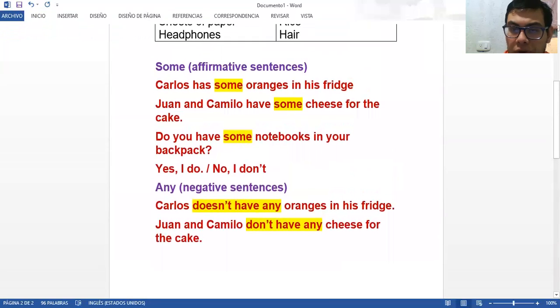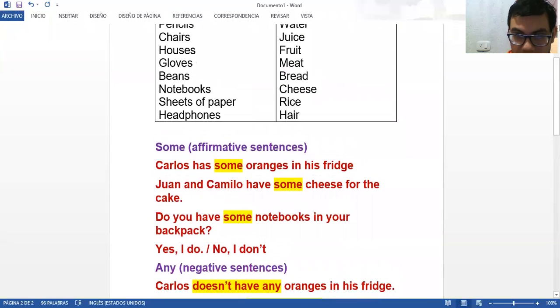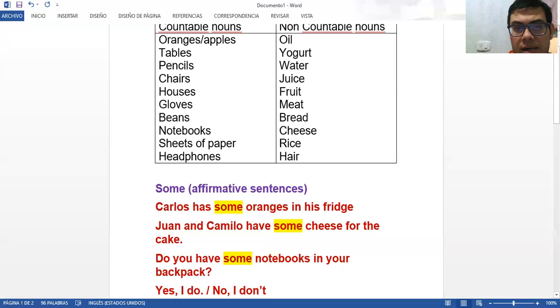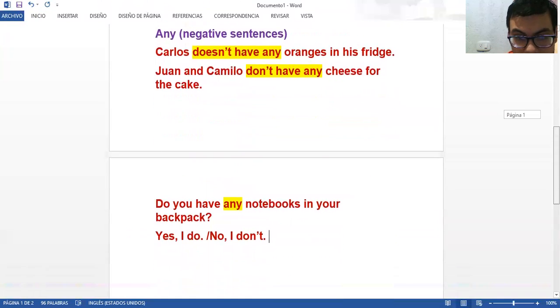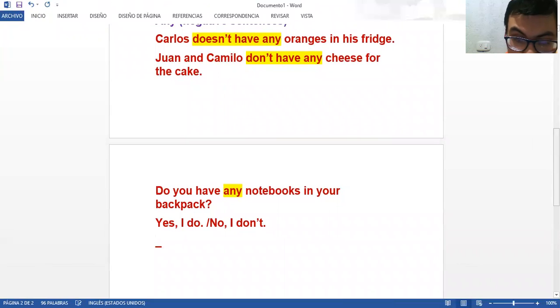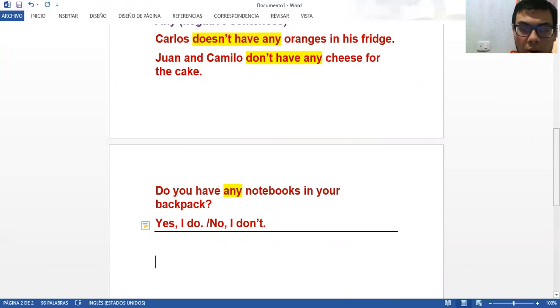Now, I told you that here there are some things that we cannot count, like for example, fruit, meat, bread, cheese, rice, and hair. They are not countable. But let's take the example of fruit, meat, and bread. So here I'm going to make a little division, and here we are going to think about meat, for example.